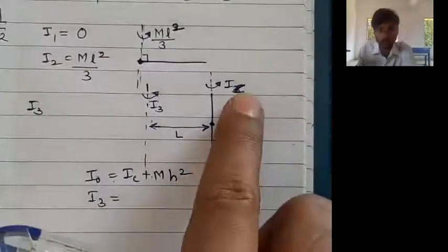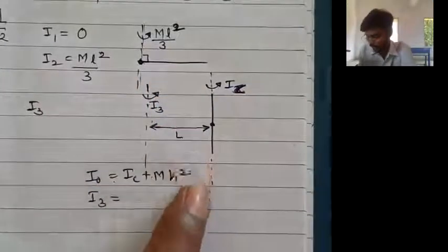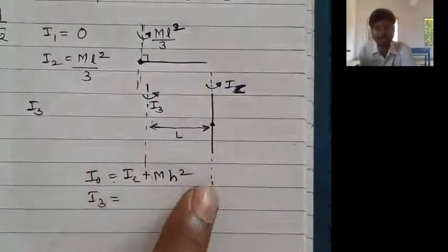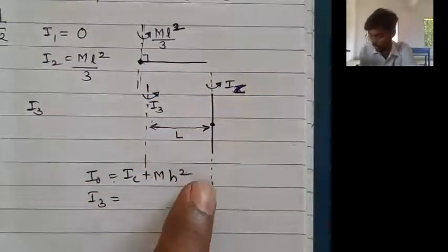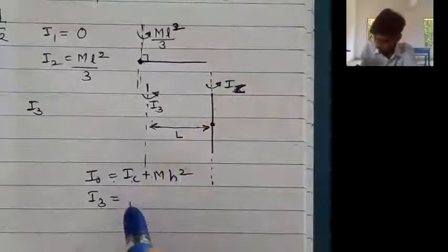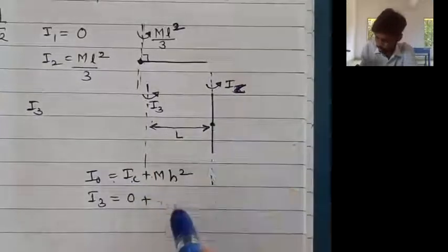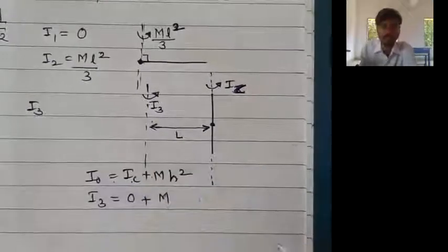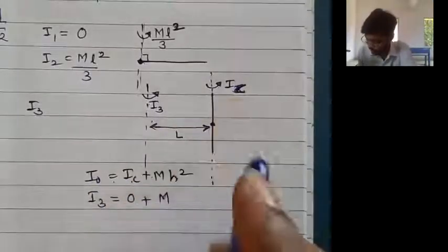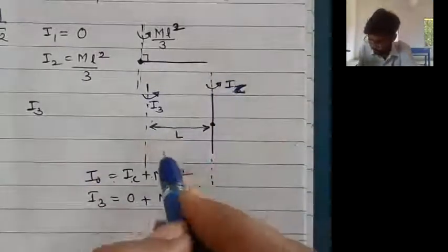Moment of inertia of a rod along its length and passing through the center: all the points of the rod are lying on the axis, so this moment of inertia is going to be 0. So IC is 0 plus mass of the rod m as it is. H is the perpendicular distance between the two parallel axes.